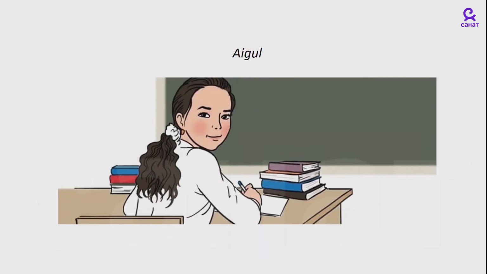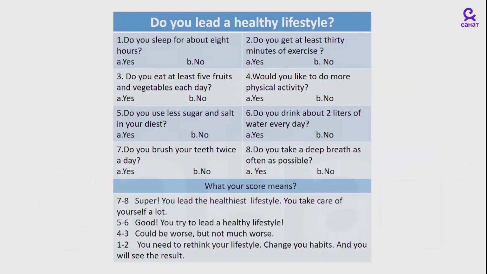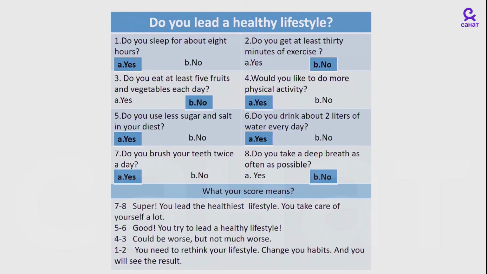Do you remember Aygul, a girl from our book? She has these questions about healthy lifestyle in her family. Let's look at her questions. First question. Do you sleep for about 8 hours? For example, answer yes. Circle it. Answer all other questions and count how many yes answers you have got. We have got 5 yes answers. Let's look at the result.